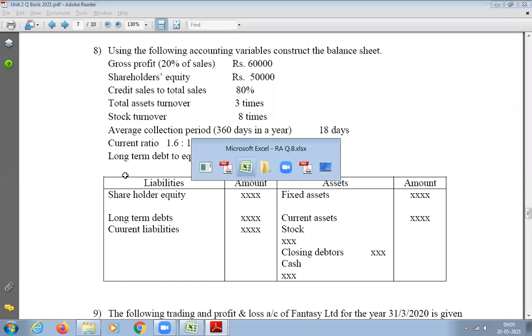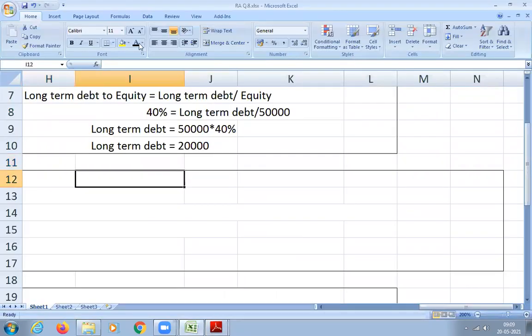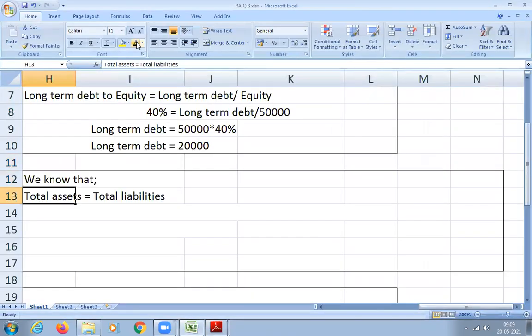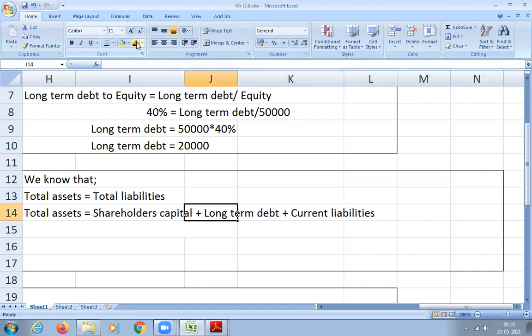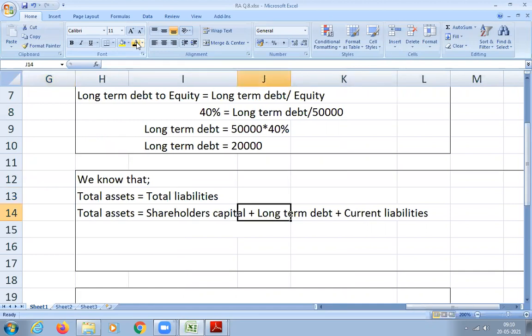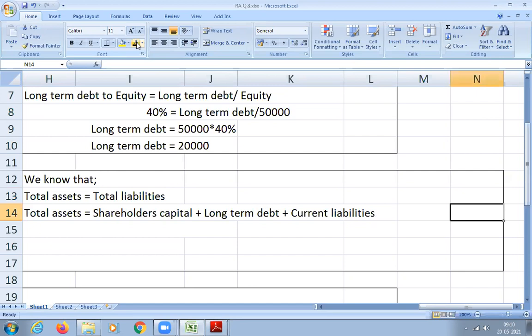Okay, so let us write down now. We know that total assets is equal to total liability. Do you agree with this? Yes, sir. That's why I wrote "we know", I didn't write "I know that". And this one, do you agree with this? Total asset is equal to total liability. I have elaborated and written it. So how did I get this? That is shareholders capital plus long-term debt and current liability.